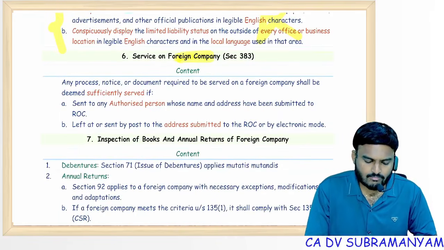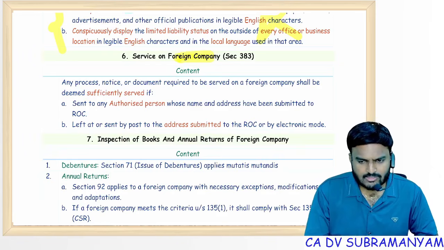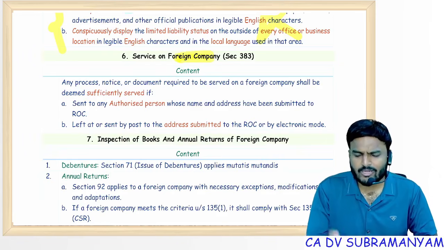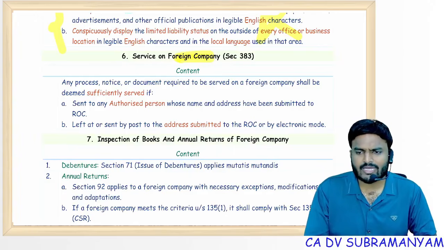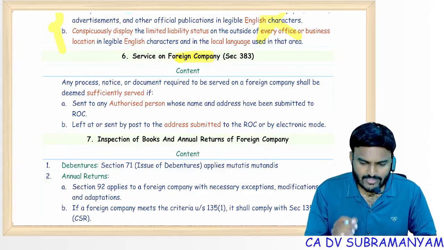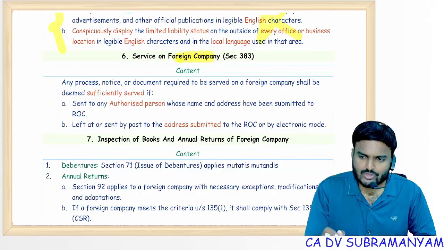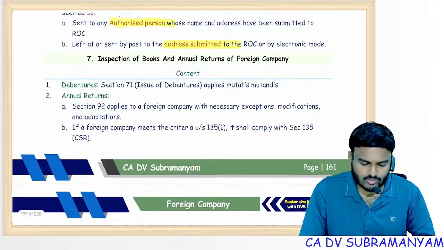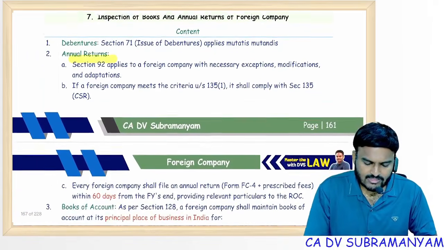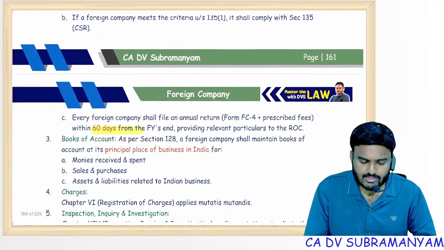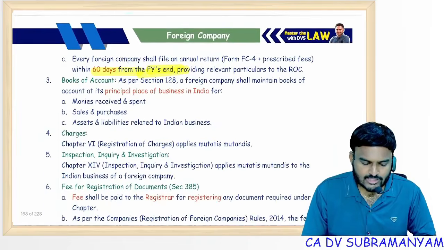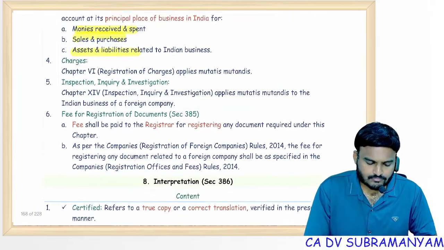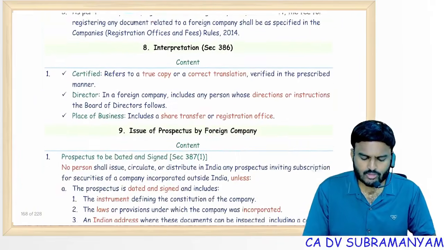Service on foreign company: if I serve documents to the place of business registered with ROC, or if I give documents to the authorized representative appointed by the foreign company to carry Indian operations, I assume the document is given to the foreign company. Authorized person, address submitted to ROC. Annual returns FC4, 60 days is the time limit, 60 days from the end of financial year. So books of accounts, charges, everything is common only.